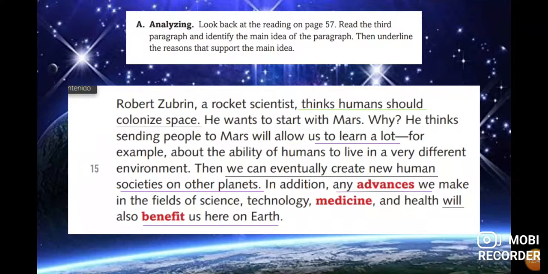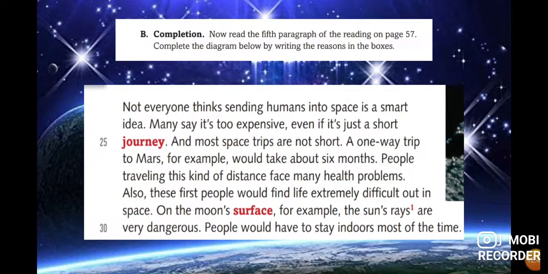Now we have the completion. We read the fifth paragraph of the reading, and we complete the diagram that we have on page 59. So we read right now. Not everyone thinks sending humans into space is a smart idea. Many say it's too expensive, even if it's just a short journey, and most space trips are not short.